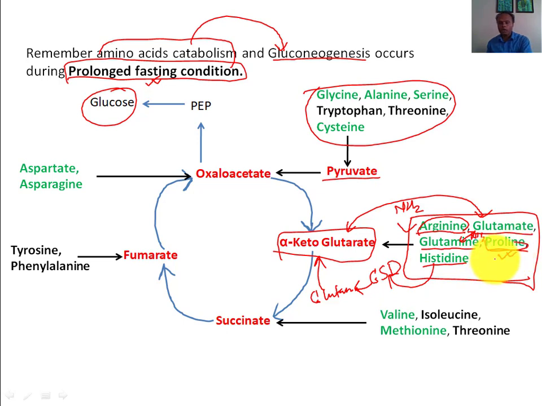One more important thing is that the Krebs cycle during prolonged fasting is a broken cycle. It seems to be broken because oxaloacetate does not convert into alpha ketoglutarate. The cycle goes like this only, straight.